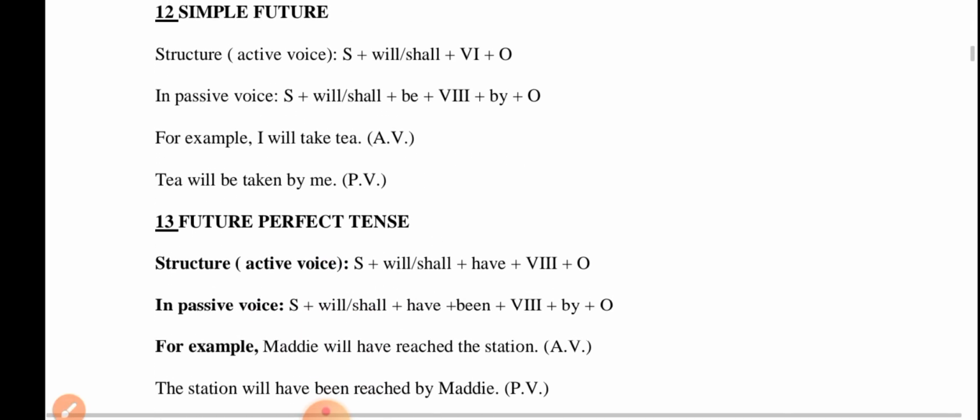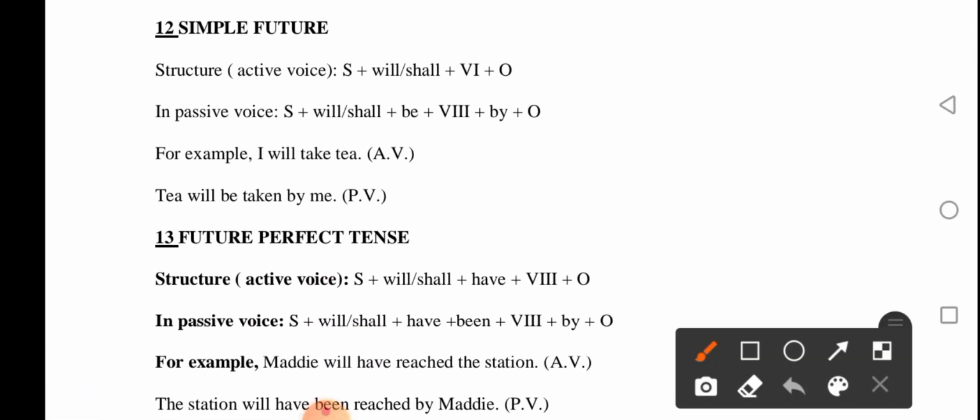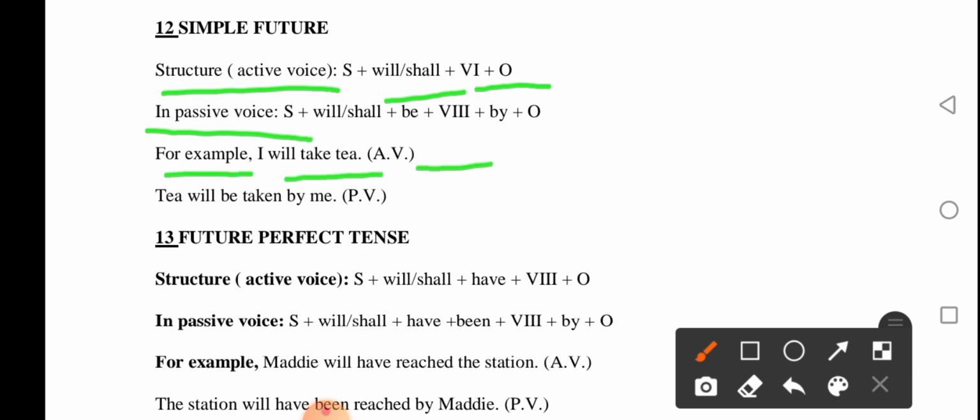And let's see simple future. In simple future, the structure of active voice is subject plus will or shall plus verb 1 plus object. In passive voice, subject plus will or shall plus be plus verb 3 plus by plus object. For example, I will take tea. This is active voice because it is in the structure of active voice in simple future. I will take tea. This is active.